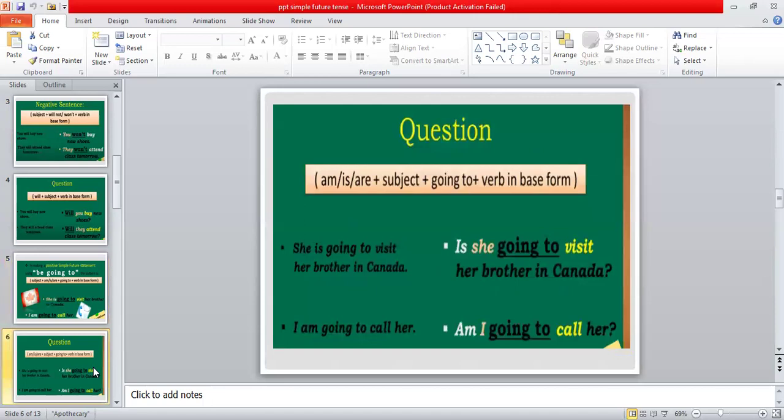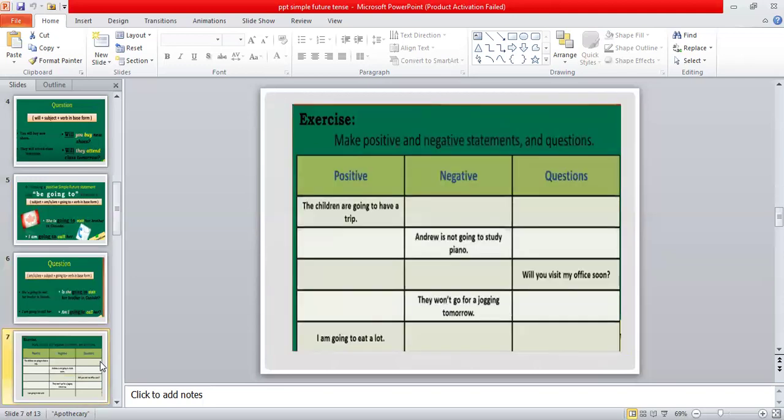She is going to visit her brother. Is she going to visit her brother in Canada? In this way, you can make the construction with the expression going to. And the helping verbs with going to will be is, are, or am.